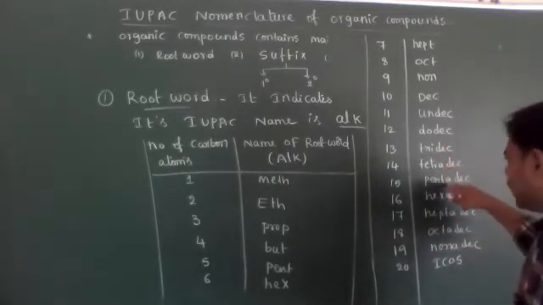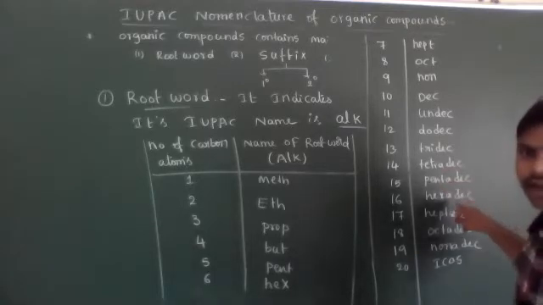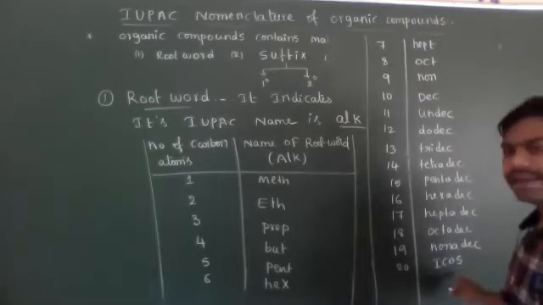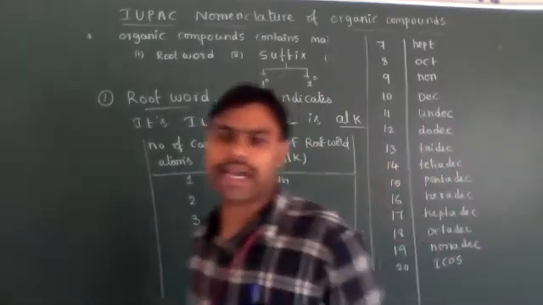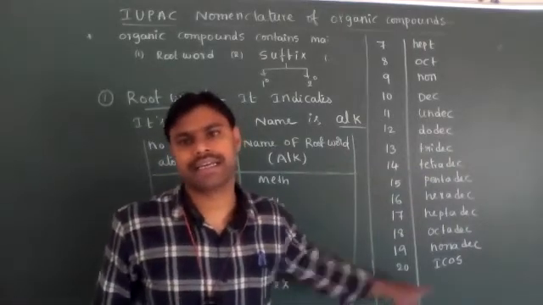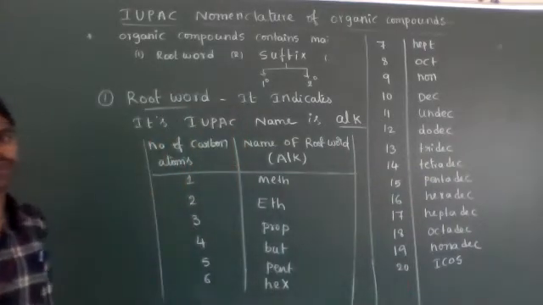Extra, we are adding pentadec, hexadec, heptadec, octadec, nonadec, and eicos. That is 20. Okay students, it's very clear. Does anybody have doubt regarding the root word?